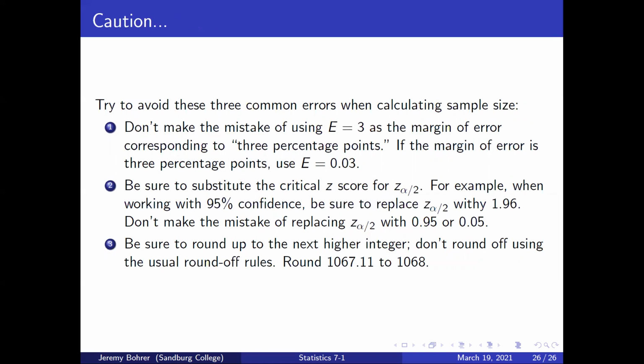For example, when working with 95% confidence, be sure to replace z sub alpha over 2 with 1.96. Don't make the mistake of replacing z sub alpha over 2 with 0.95 or 0.05. Be sure to round up to the next higher integer. Don't round off using the usual round off rules. Round 1067.11 to 1068.